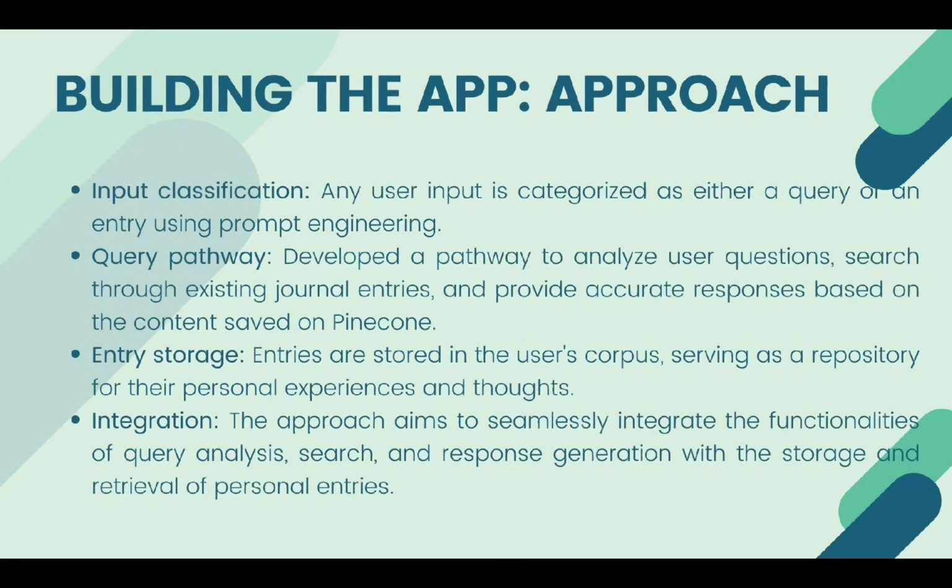So our approach in building the application was that first we had to classify what type of input was given to the application. The input might be categorized as a query or an entry, and that was done using prompt engineering.